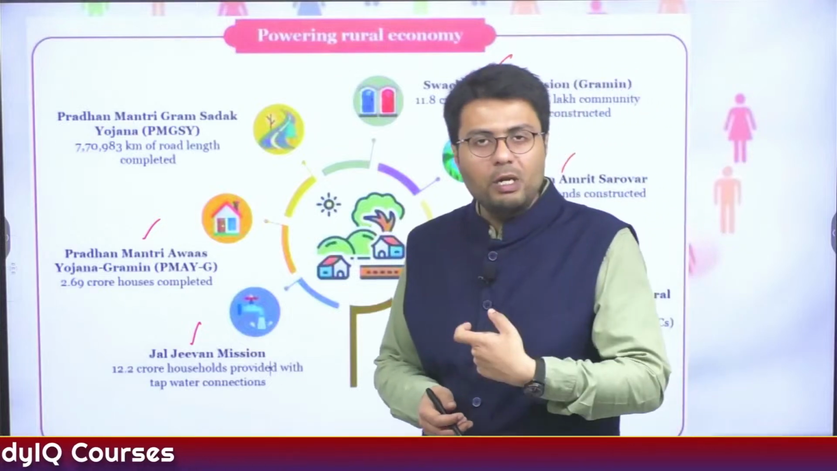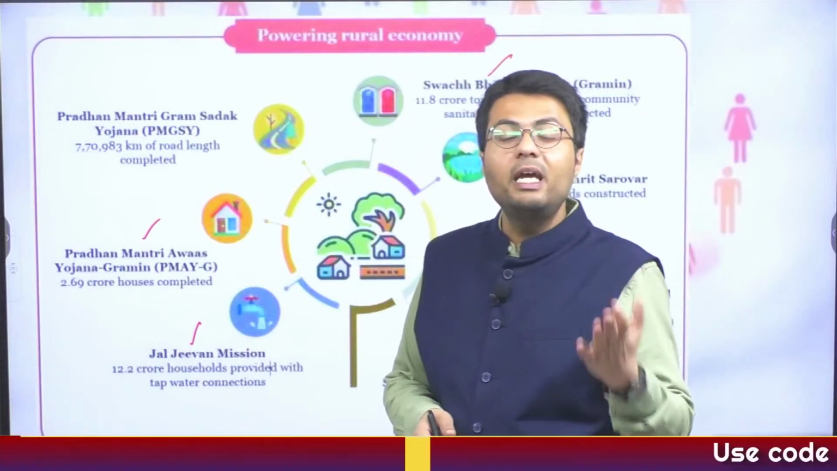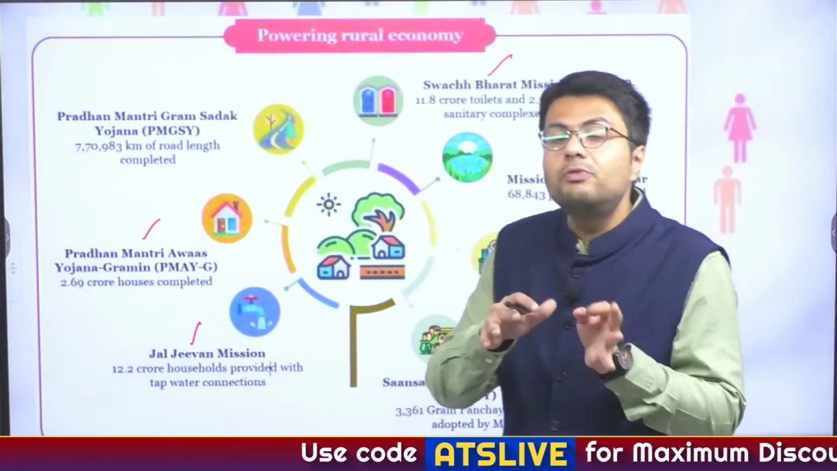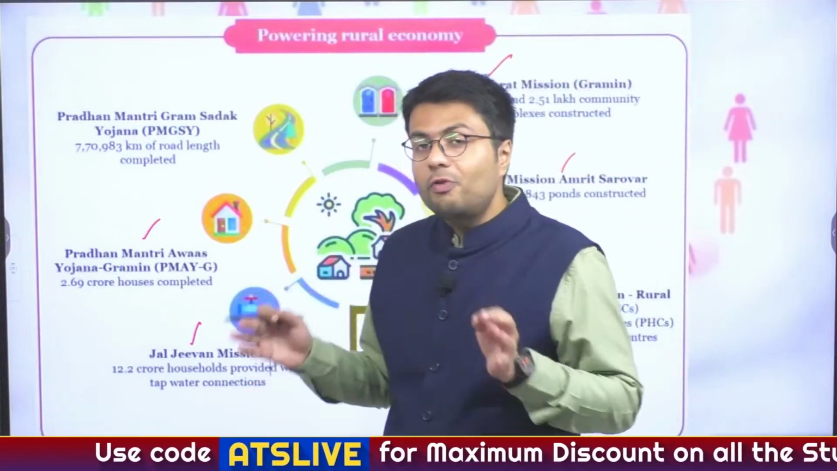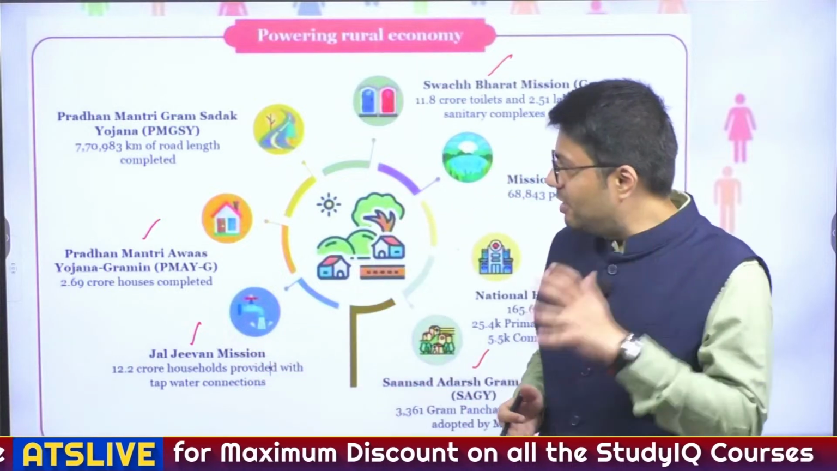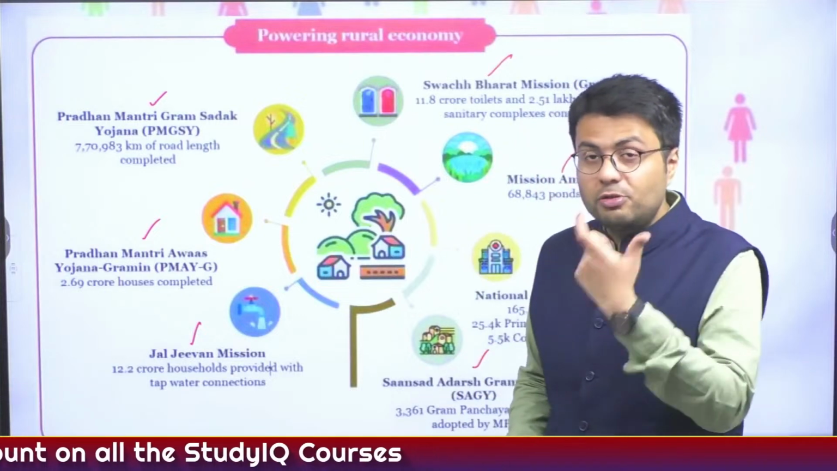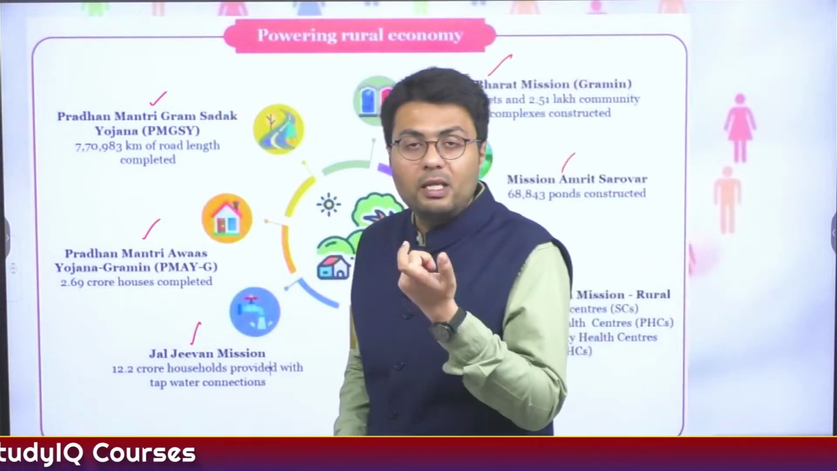Jal Jeevan Mission ensures supply of drinking water into the rural areas, and Pradhan Mantri Gramin Awas Yojana provides affordable housing even to the people who are living in Kacha or non-Pakka houses. Non-Pakka houses means houses which are made out of mud and not of concrete and bricks, etc. So this is how delivery of services has also been ensured by construction of roads under the Pradhan Mantri Gram Sadak Yojana.